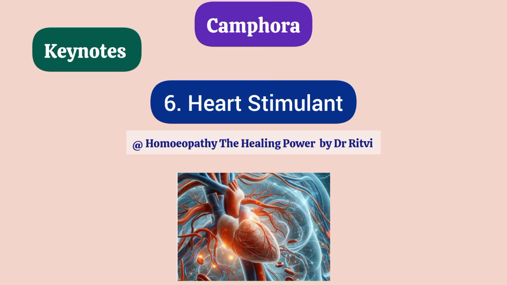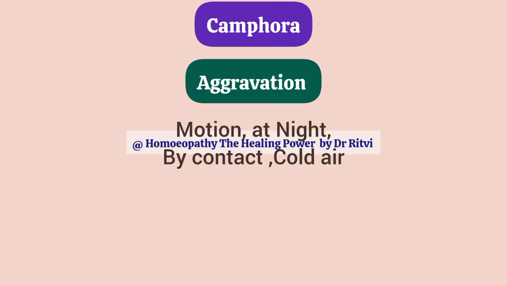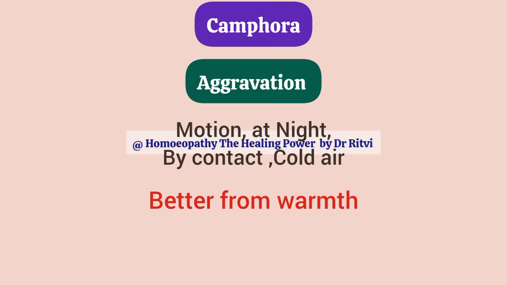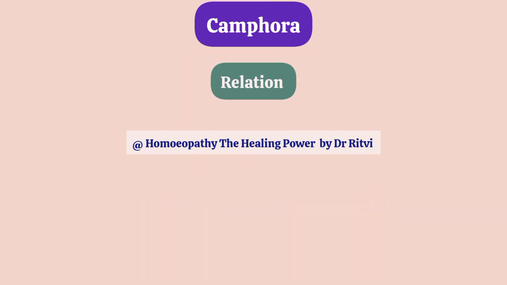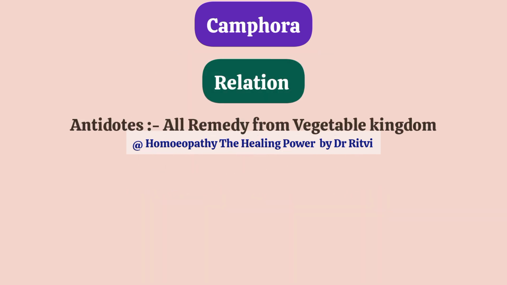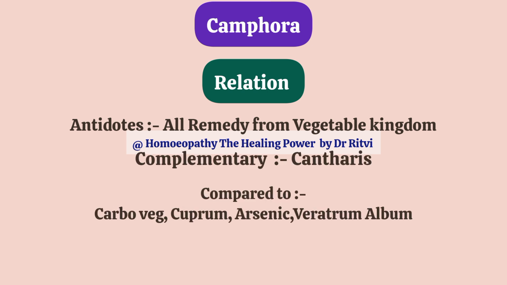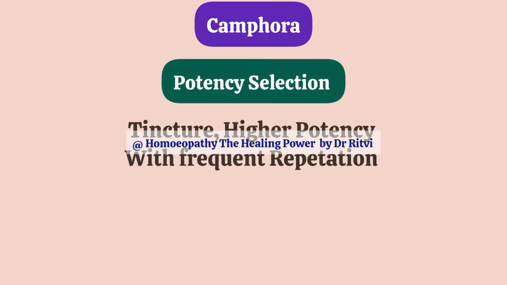All the complaints of Camphora get worse from motion, at night, by contact, in cold air, and they get better from warmth. Relation with other remedies. As we all know, Camphor is one of the universal antidotes, so it antidotes all the remedies that come from the vegetable kingdom. As well, Camphora is complementary to Cantharis. This remedy can be compared with Carbo veg, Cuprum, Arsenic and Veratrum for its collapse condition. Talking about the potency, generally the tinctures are used with frequent repetition, as well as higher potencies are equally effective.